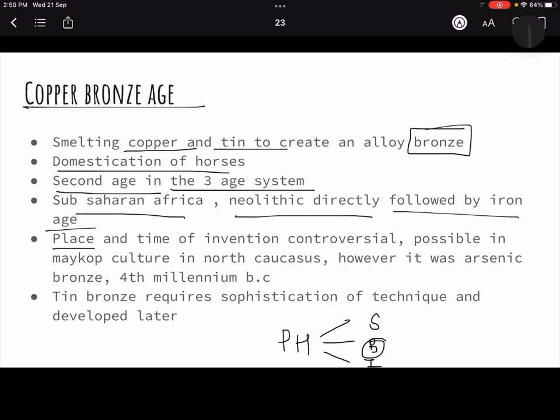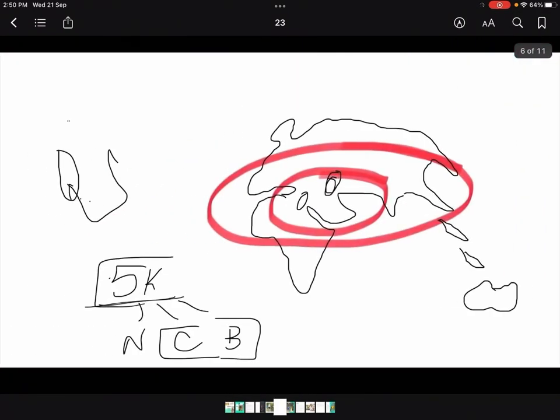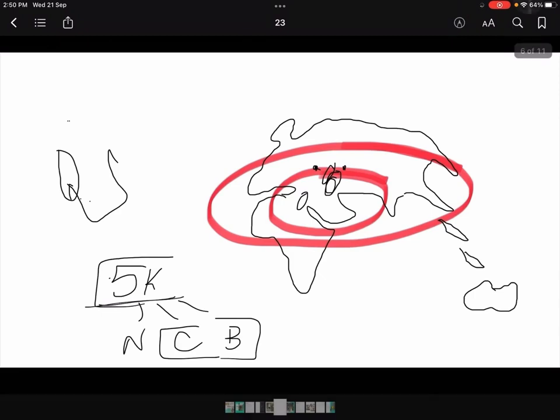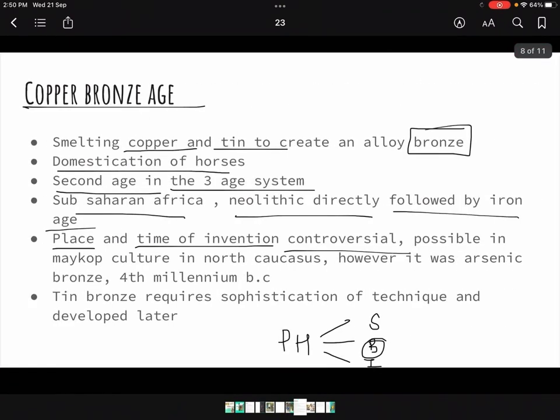So place and time of invention of Copper Age or Bronze Age is controversial, but it is possible that it first existed in the Makop culture in the North Caucasus. I'll just tell you which is the North Caucasus. This region somewhere here, the region of Azerbaijan, Armenia and all, between the Black Sea and Caspian Sea, in the middle of Black Sea and Caspian Sea, that region is the Caucasus region. So it is believed that it must have evolved there first.